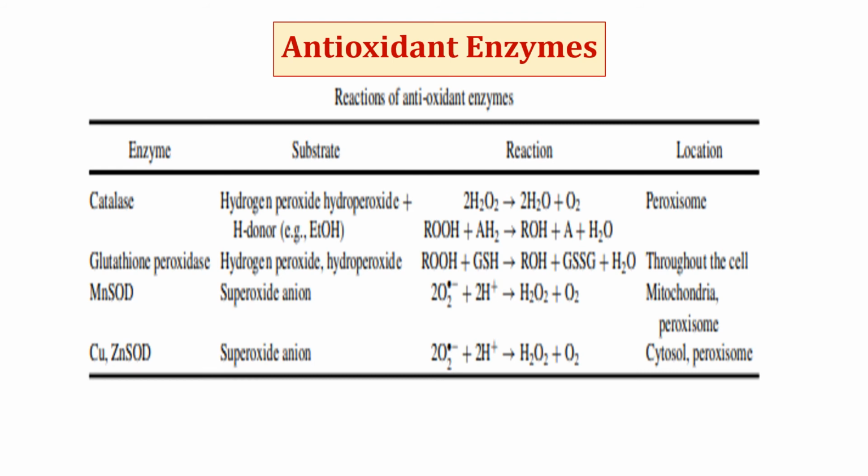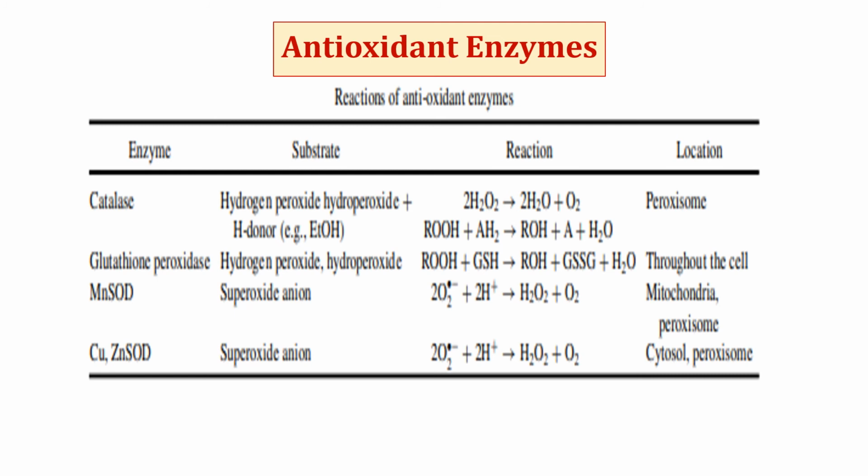Antioxidant enzymes. There are three major enzymes: catalase, peroxidase, and superoxide dismutase. Superoxide dismutase is present in all oxygen metabolizing cells. It gets induced in case of superoxide overproduction. Superoxide dismutase contains manganese, copper, and zinc as cofactors.